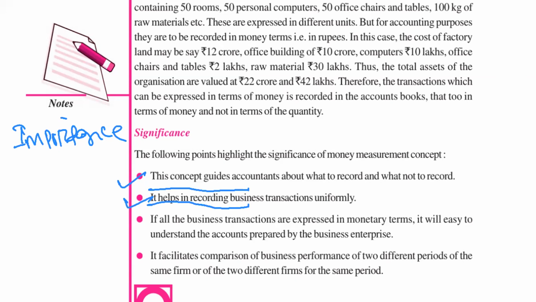Uniform means similar types, okay. But if we record all the transactions in terms of money only, then it will be much easier for the accountant to calculate the profit or loss, and to compare the result of one year with another year, right?